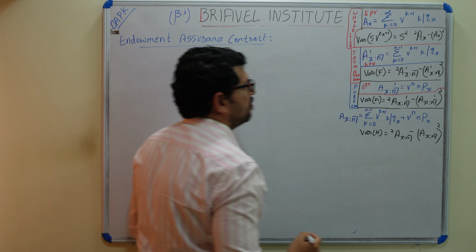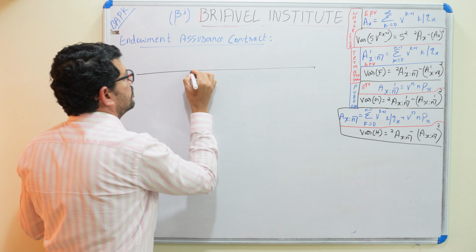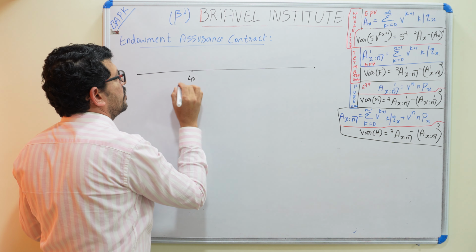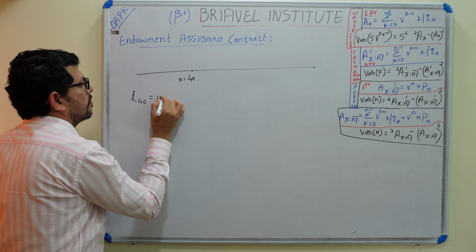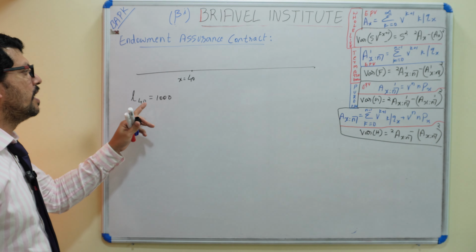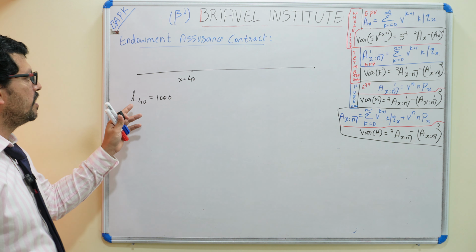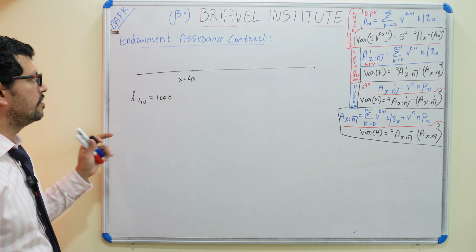L40, this is a life insurance. 1000 people are there at the age of 40. At the age of 40, x is equal to 40, L40 is 1000. In a particular country, 1000 people are alive at the age of 40.